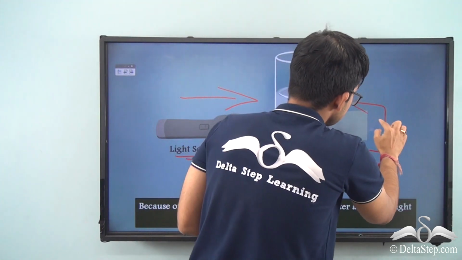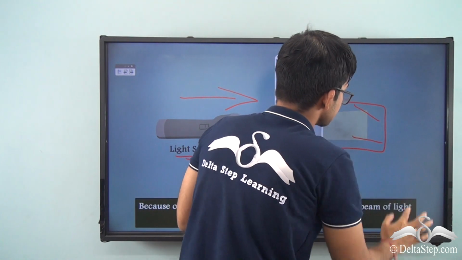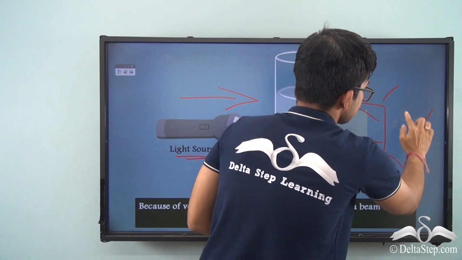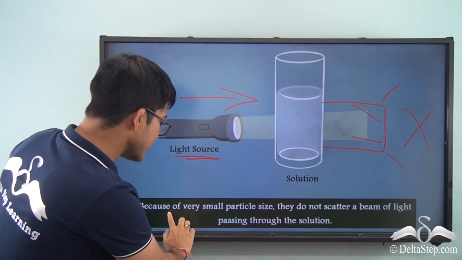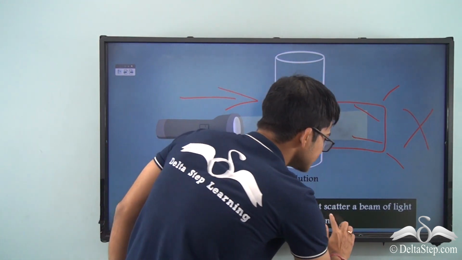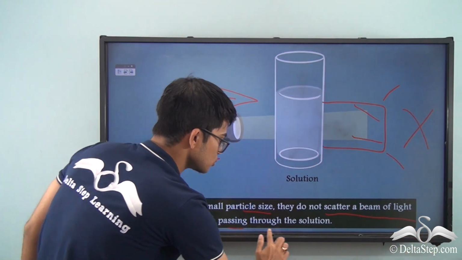It's basically being preserved. It's in the same direction. It's not scattering. Why is it not scattering? Because of very small particle size, they do not scatter a beam of light passing through the solution.